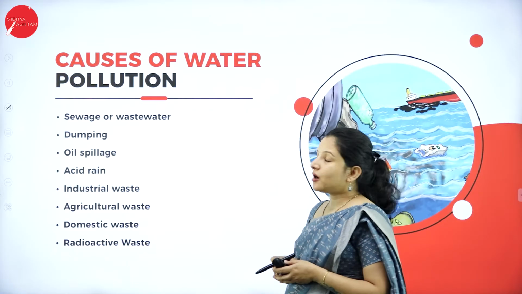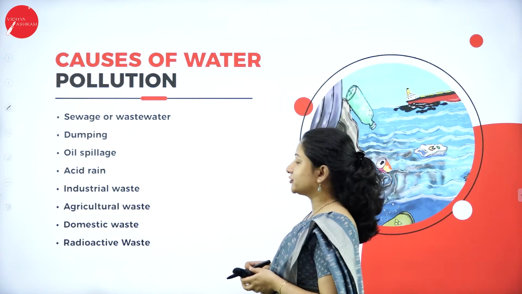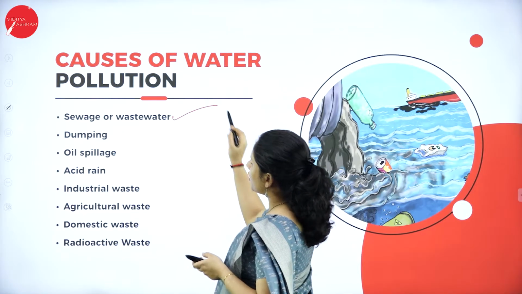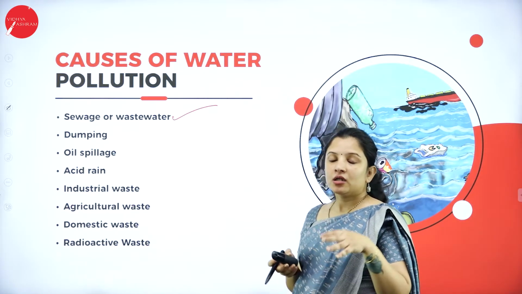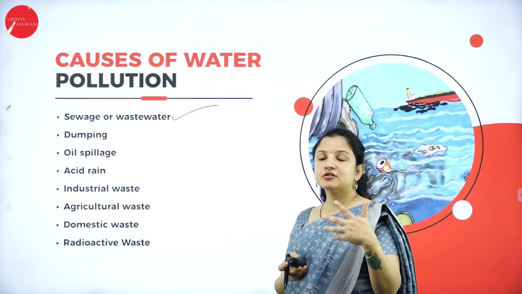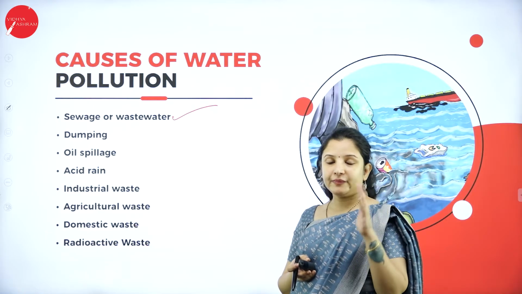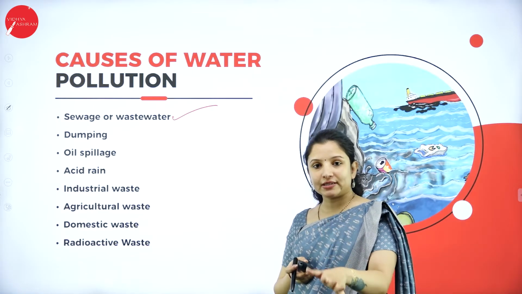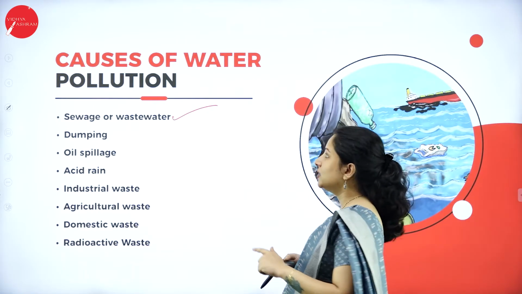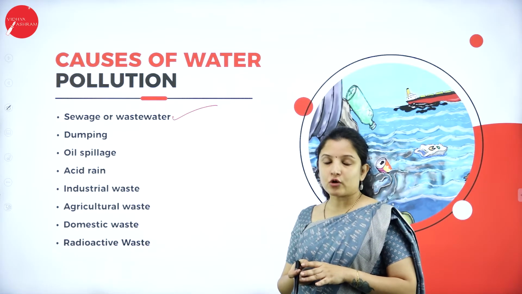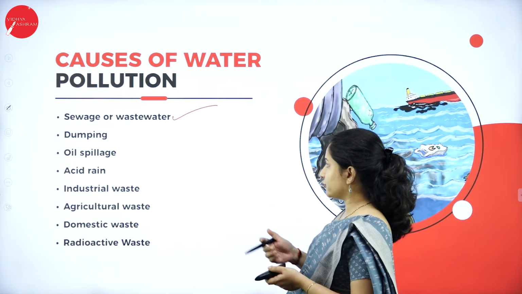Next, talking about the causes of water pollution. Sewage or wastewater. What is sewage? Sewage is nothing but the waste materials that come out of the industries, and the wastewater that is there, all will be dumped into the water bodies such as the lakes, oceans, rivers, etc. Therefore, sewage or wastewater is one of the major causes of water pollution.